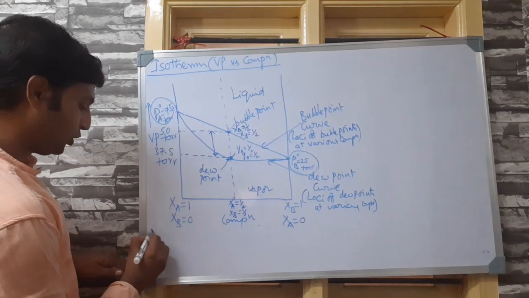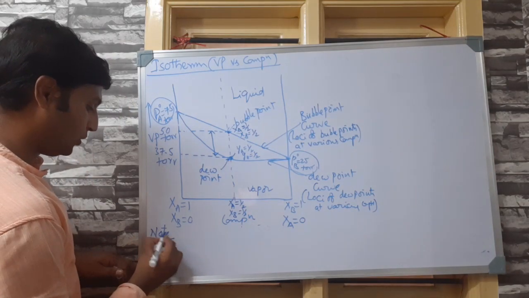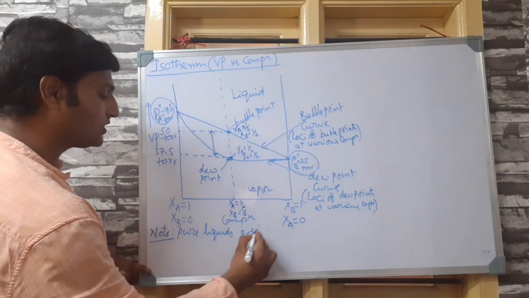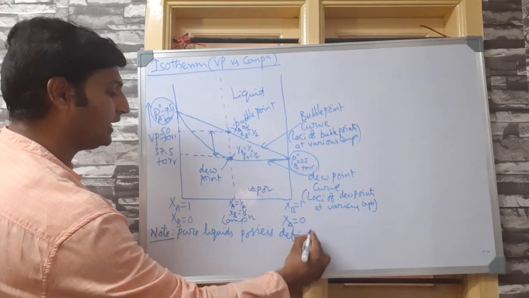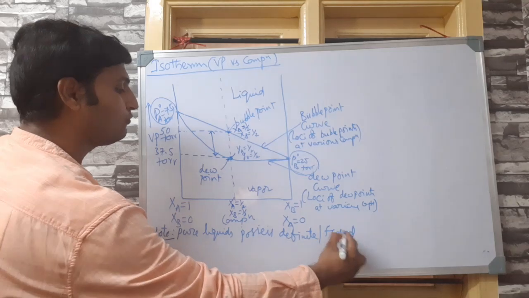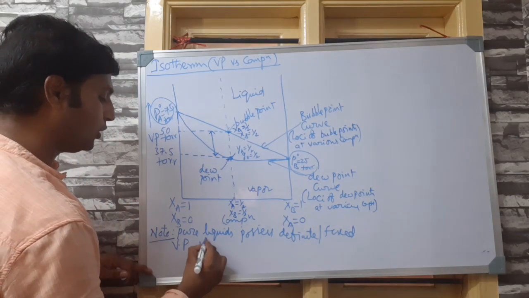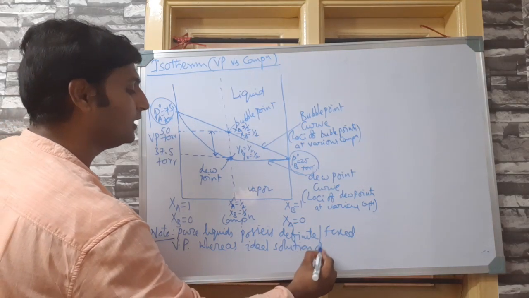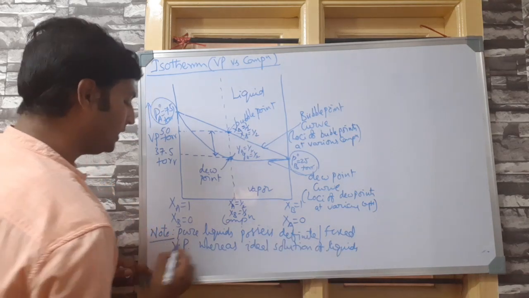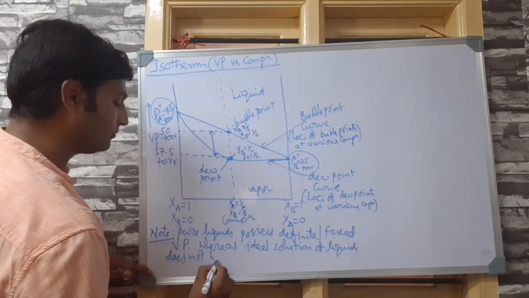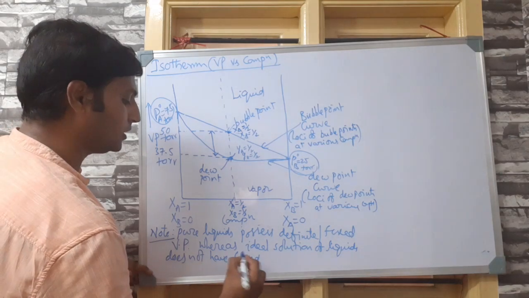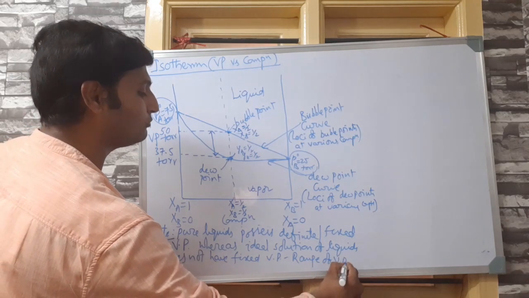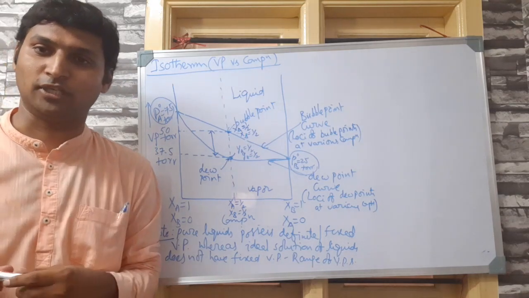So the conclusion, a very important note: pure liquids possess a definite, or I can say fixed, vapor pressure, whereas an ideal solution of liquids does not have a fixed vapor pressure. It exhibits a range of vapor pressures. That is the meaning of it. It exhibits a range of vapor pressures.